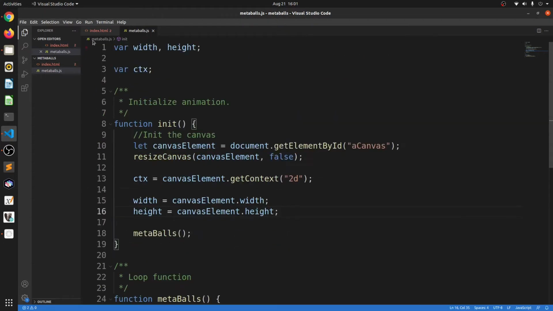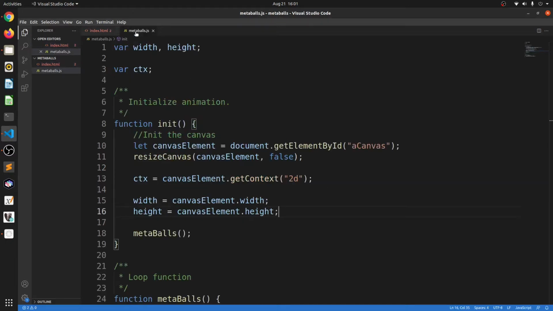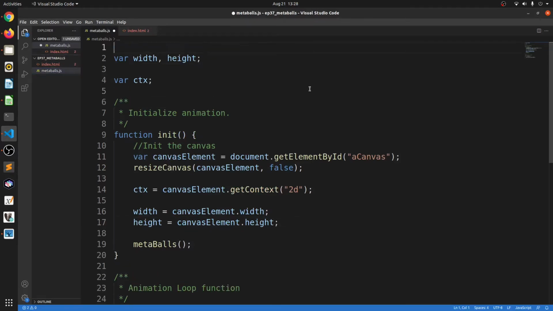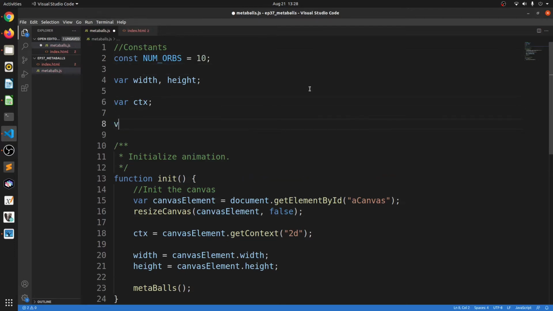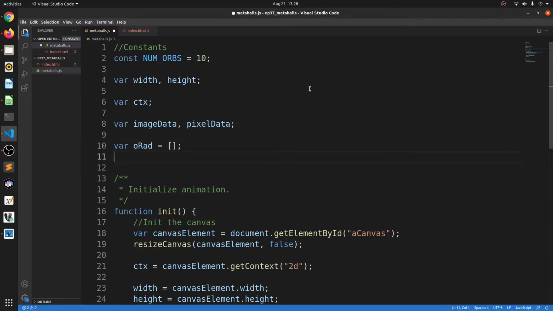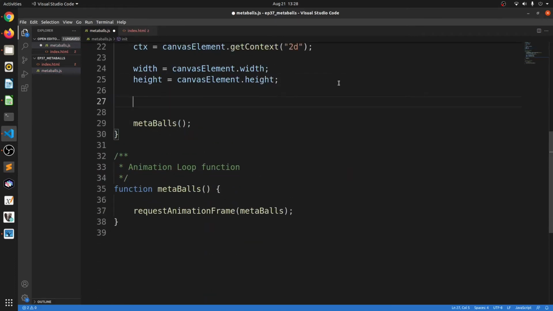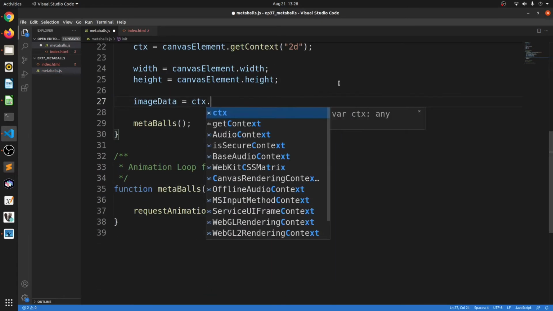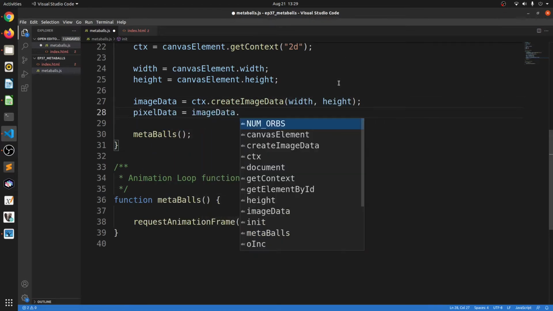Now the init function is called from the onload of the body in the HTML document itself. With that being said, let's begin coding our main stuff. First, we'll declare constants that specify the number of orbs we want. I'll also declare variables for pixel manipulation, namely the image data and pixel data. Next, I'll declare arrays that will store the radius, position, and the positional increment values of the meta orbs. I'll first initialize the image data, so it's created from the context, and the pixel data that finally gets the pixel values from the image data.